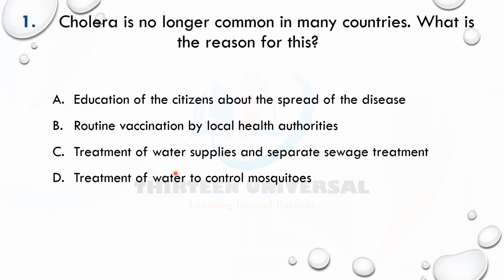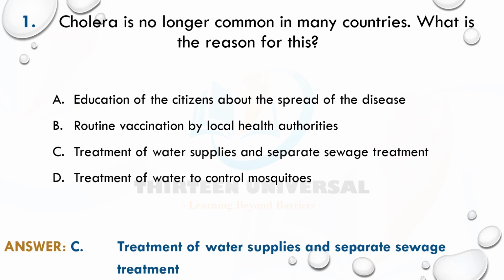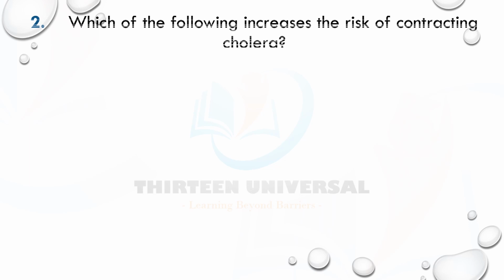If you look at this, treatment of water to control mosquitoes has to do with malaria. This applies directly to malaria. These two apply to all of them. This applies specifically to cholera. You have to be specific. The one that applies to cholera. So which is the answer? That is C. Let's go to the next question.